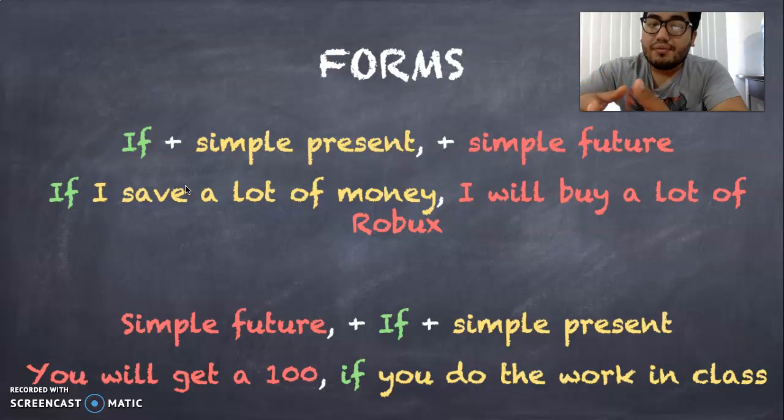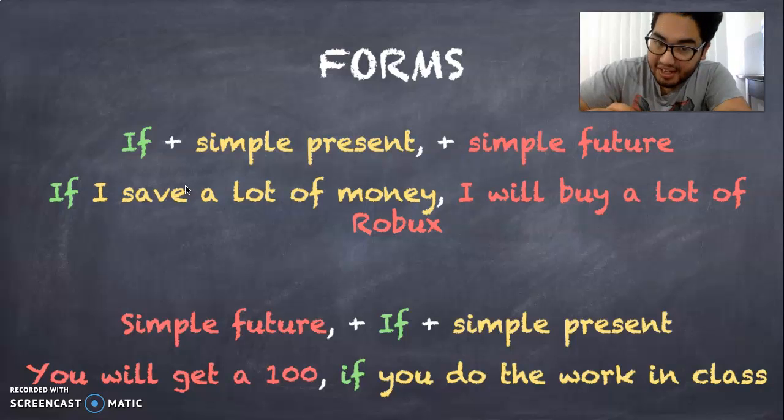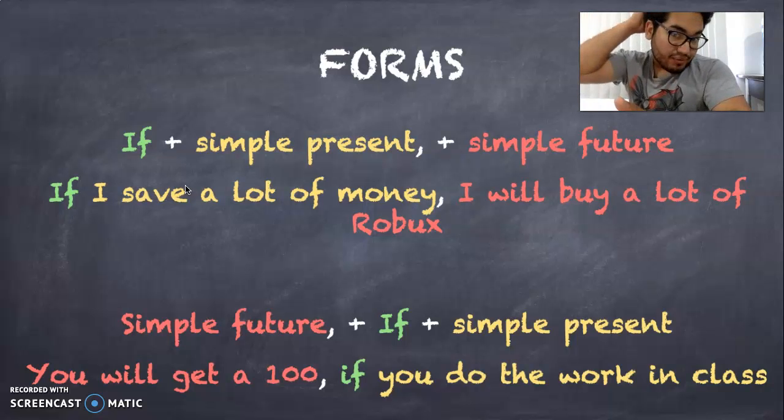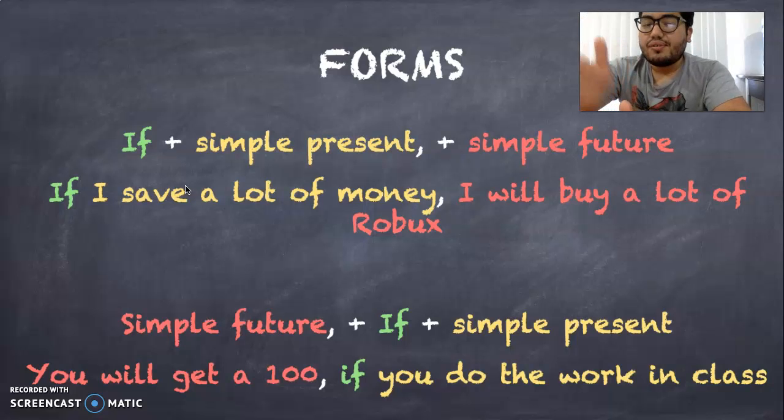There are two forms to make this condition. We have the if plus the simple present plus the simple future. Like here, if I save a lot of money, I will buy a lot of Robux. That's an example. Or we have the second form, which is simple future plus if plus simple present. You will get a 100 if you do the work in class. So those are the two forms.